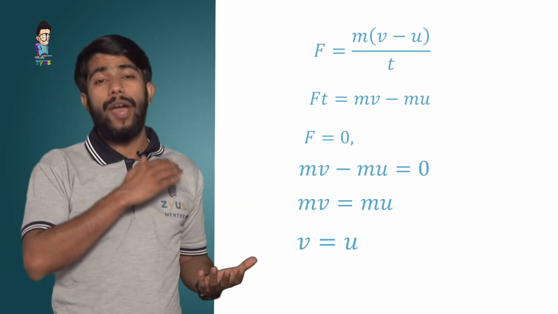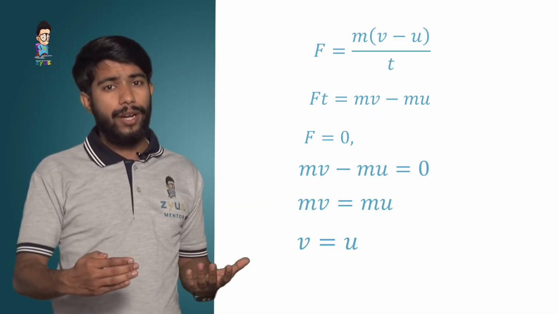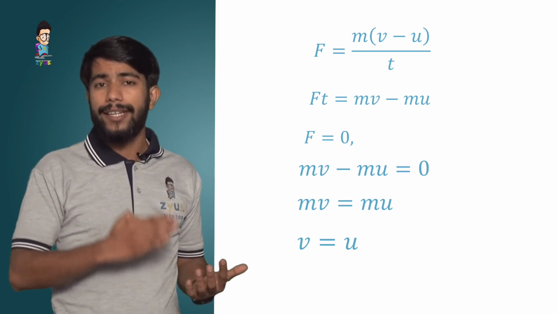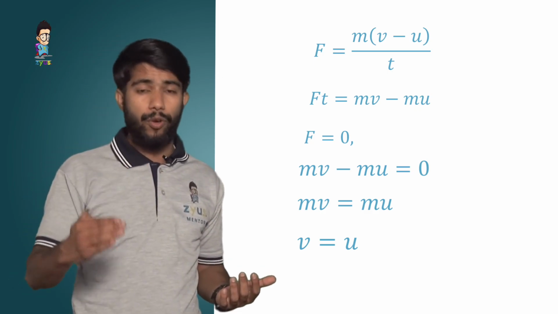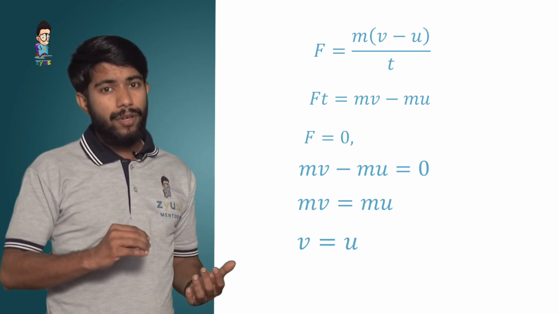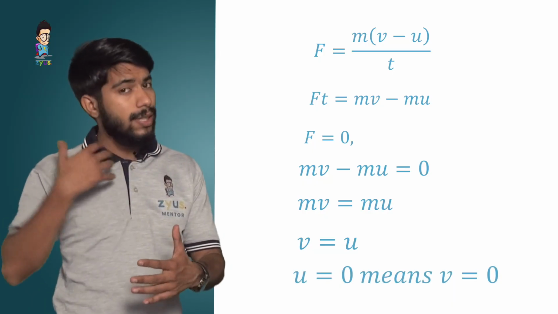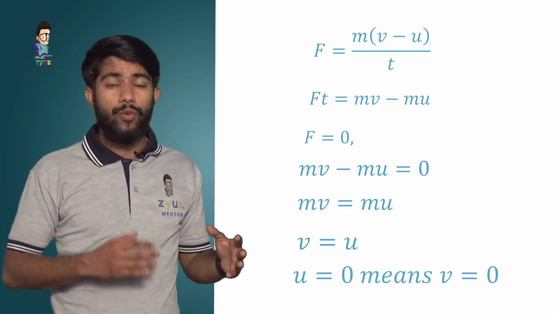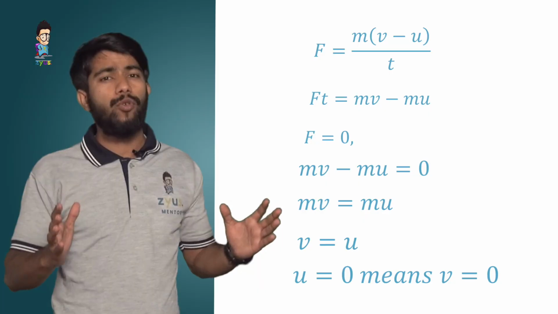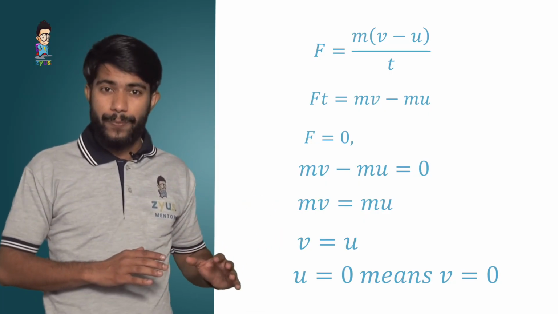Therefore, when there is no external force acting on a body, the body will continue its motion in uniform motion. Or if u is equal to 0, it simply means v is also 0, which means the body is not moving at all and it is at rest.